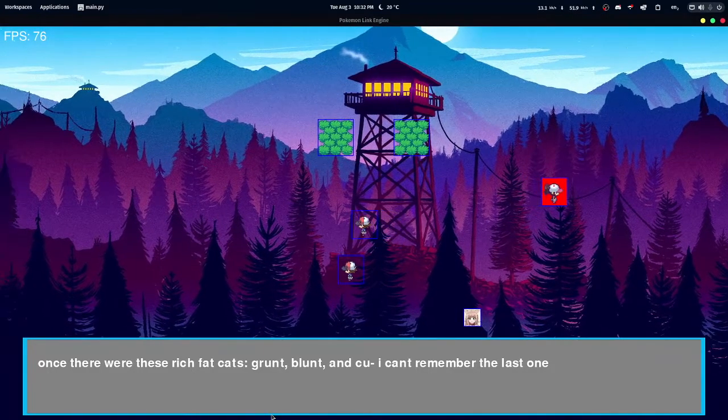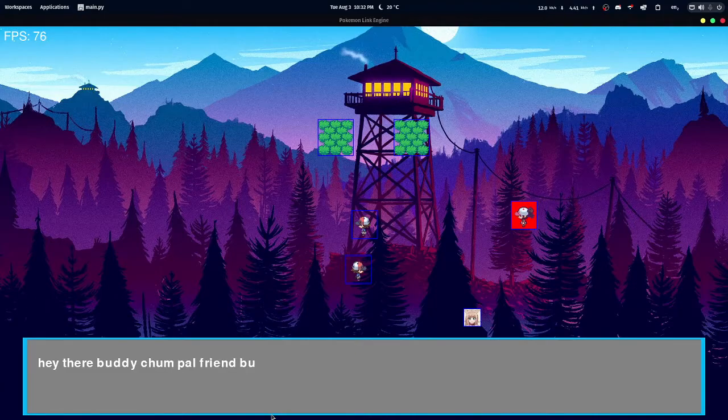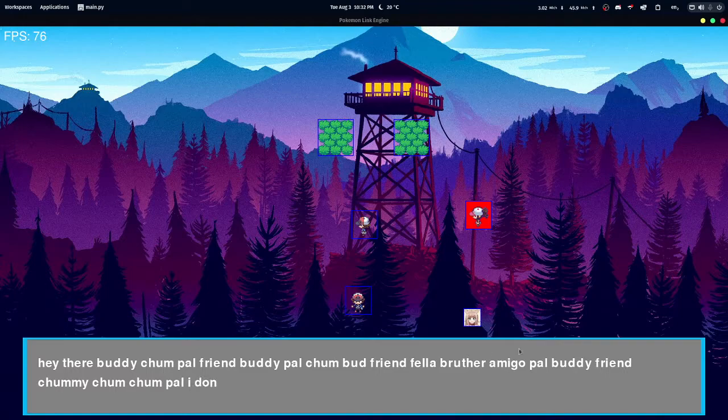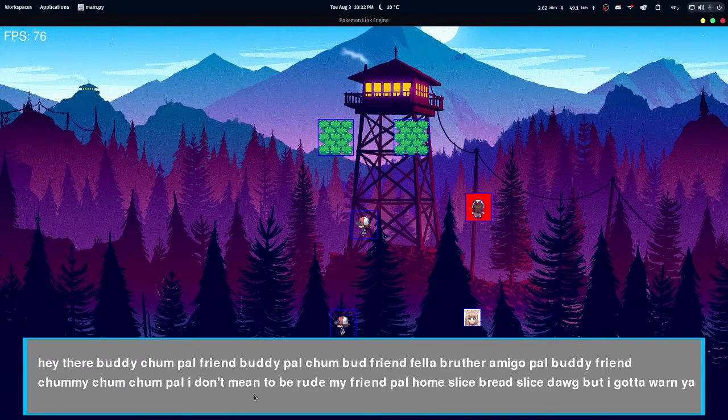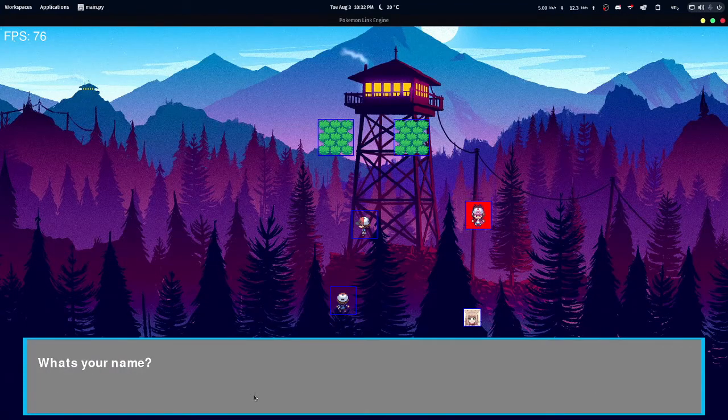Anyways, you can go on to the next line by pressing A. It'll play the next line one character at a time until it's done, and you can just press A to move on to the next one. I do plan on making it timed, so maybe after 1 or 2 seconds, it'll automatically move to the next line. Maybe not. I'm not sure.